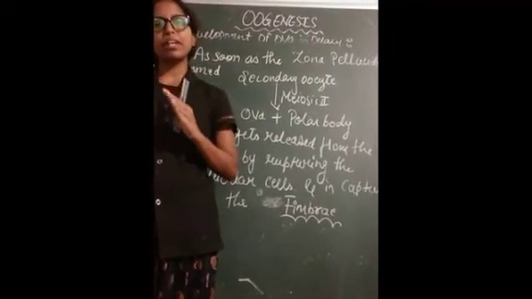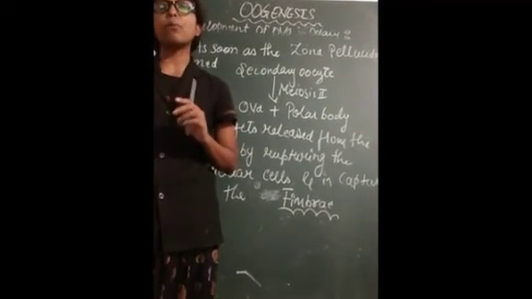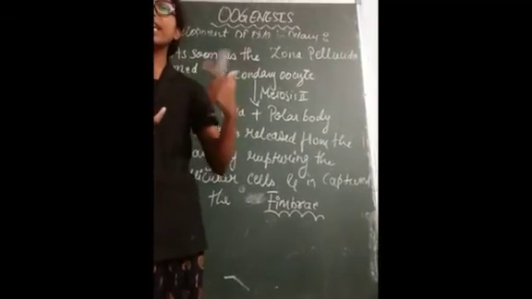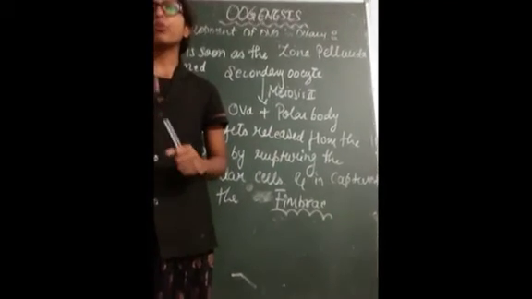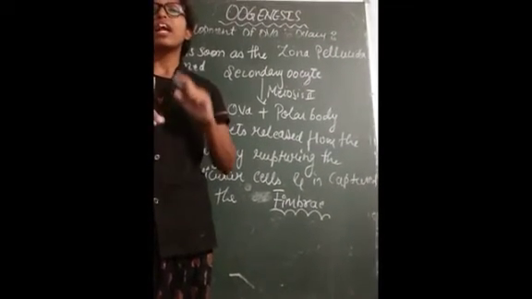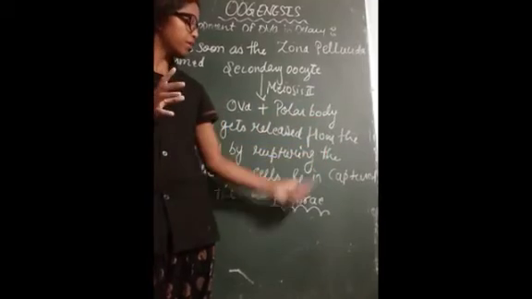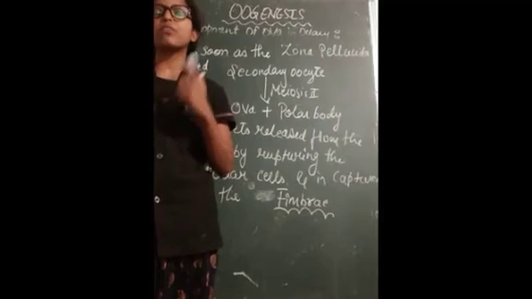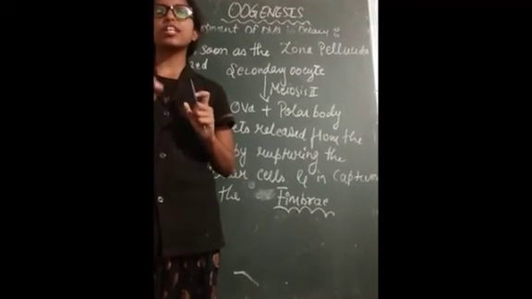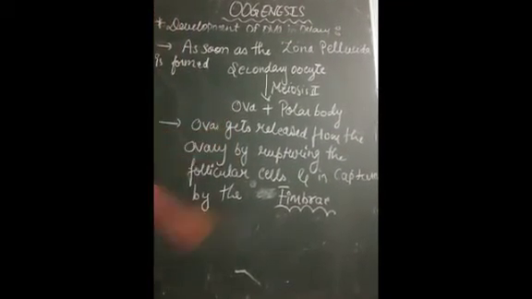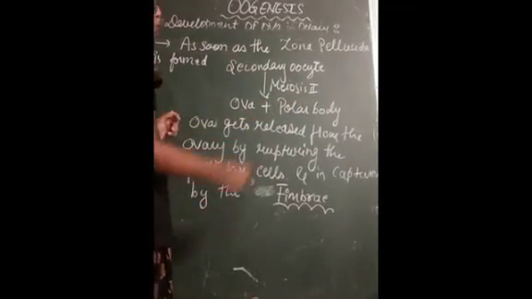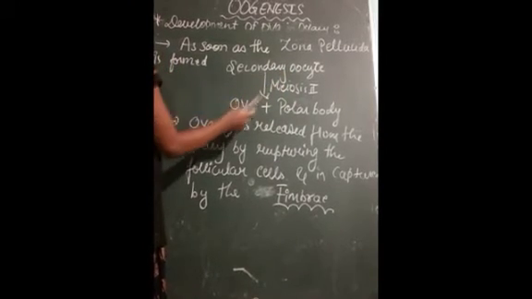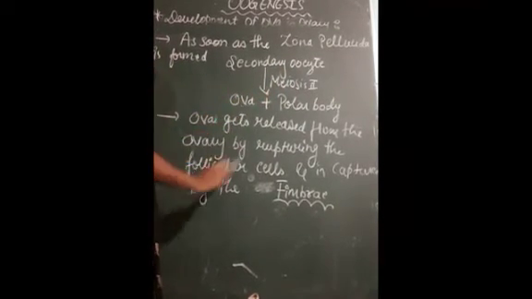Student, if you do remember, in spermatogenesis, all the cells were forming the sperm. But here we can see that all the cells are not forming the ovum, but they are forming the polar body, because I have told you in a month only one ovum is formed, and the polar body which is formed gets degenerated, because it is a natural phenomenon where the ovum has to be formed only single in 1 month. Therefore only one cell is formed which is known as the ova, and another polar body is formed that will degenerate. So the secondary oocyte undergoes the second meiosis, then the ova is formed and the polar body which will degenerate.